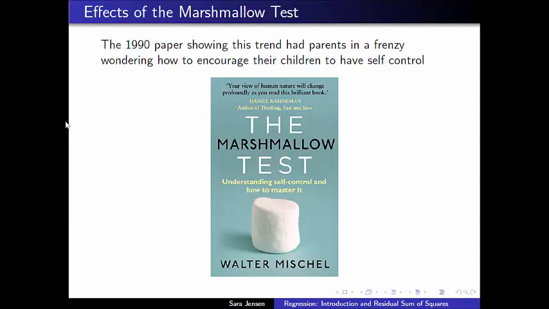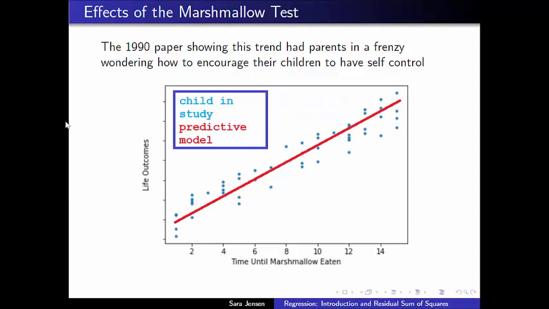And so it was this huge phenomenon that was going on in the 90s, where the underlying idea was, let's imagine that we have all this data from the children that were in the study. They're no longer children now. Remember, they were children in 1972, and this paper was reported in 1990. So we have all of this data about how much time it took before the child ate the marshmallow. So children who gave in right away had, in whatever life outcome you wanted to measure over here on your y-axis, the children who couldn't wait very long scored poorly, and the children who waited a long time scored well.